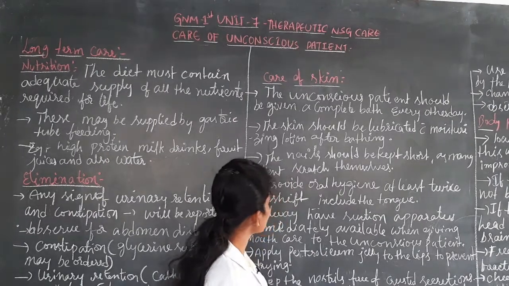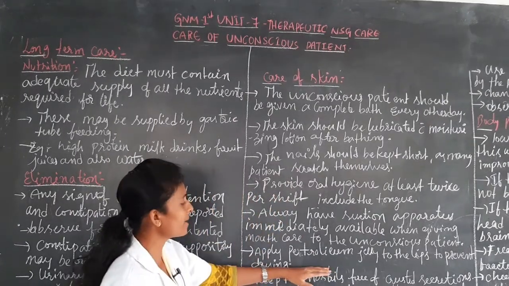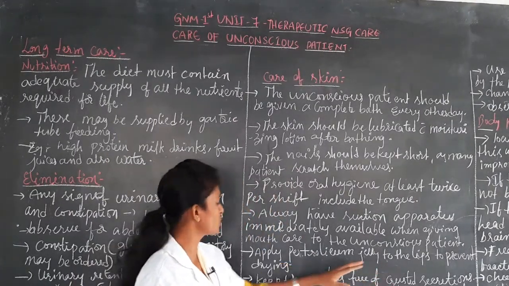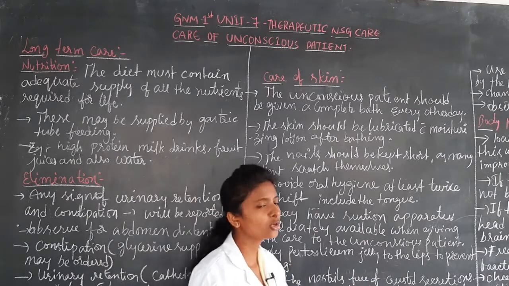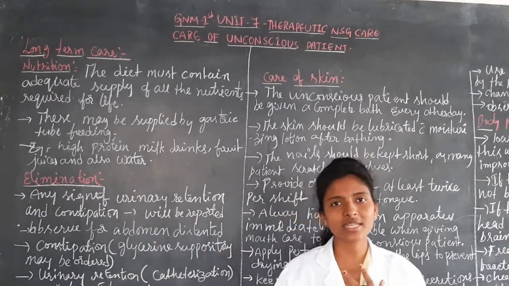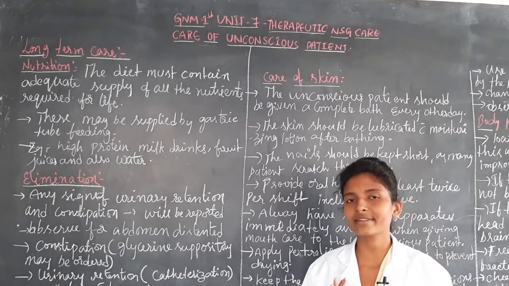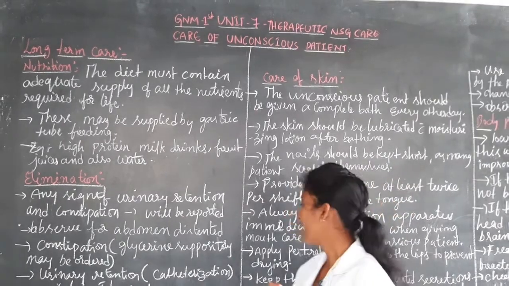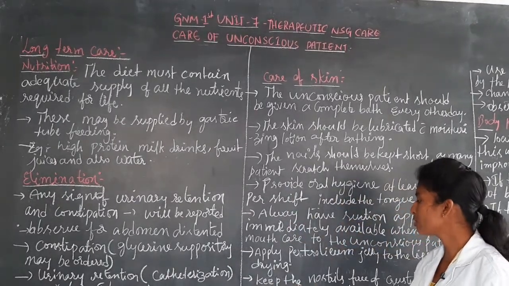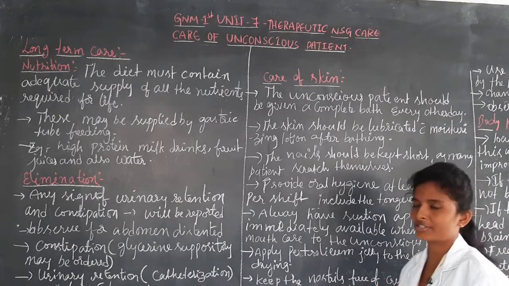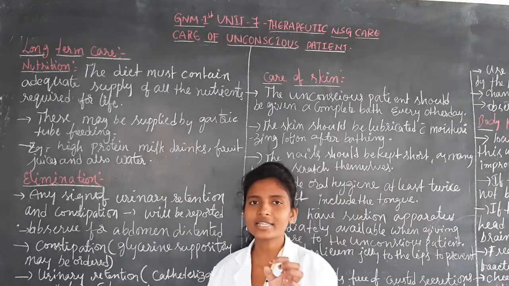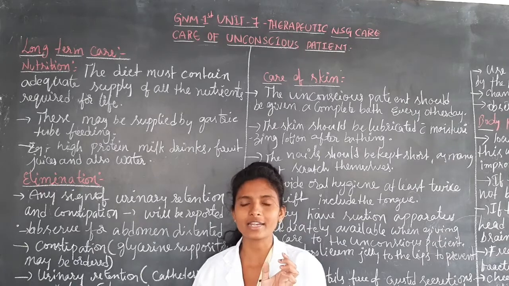And next thing is, apply petroleum jelly to the lips to prevent drying. So they have to apply the petroleum jelly for what? To prevent dryness of the lips. And next thing is, keep the nostrils free of crusted secretions. So the patient is in unconsciousness.